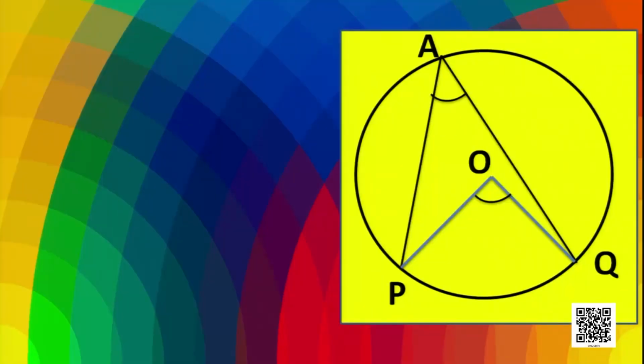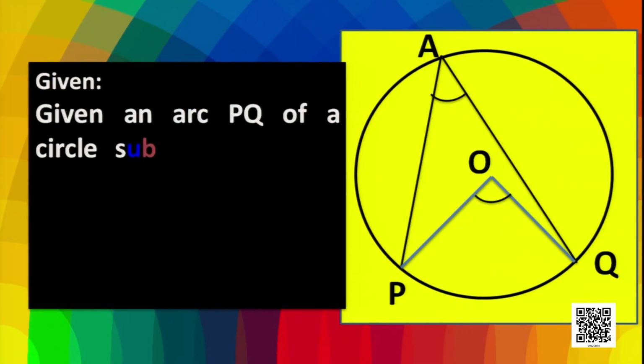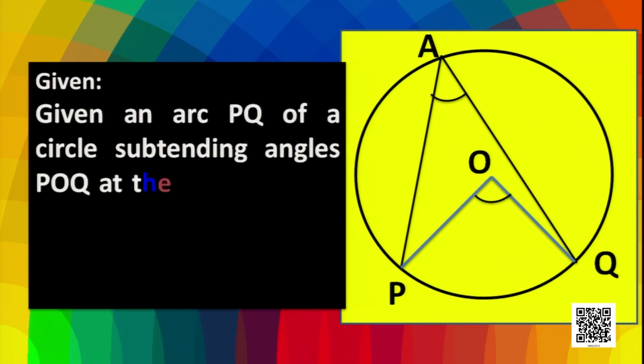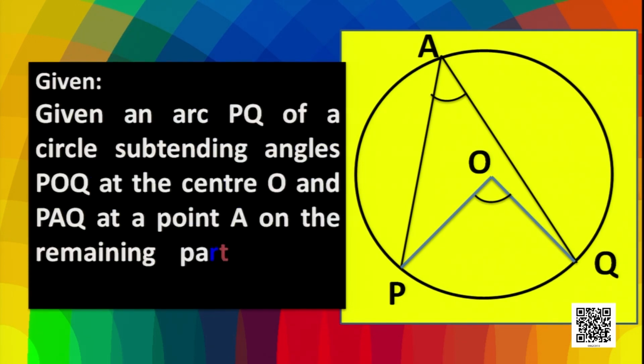Now you see, in this case, we have PQ as the minor arc. So what is given here? The arc PQ of a circle subtending angles POQ at the center O and PAQ at a point A on the remaining part of the circle, as we discussed earlier.